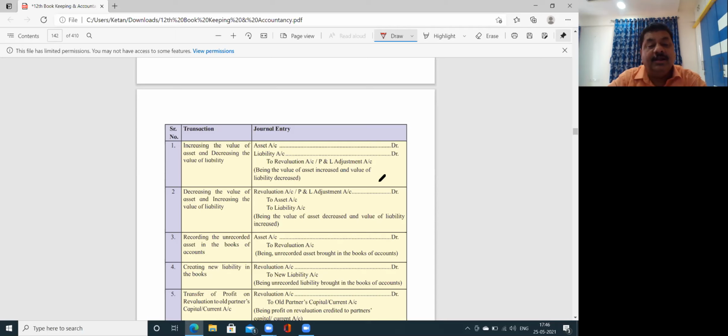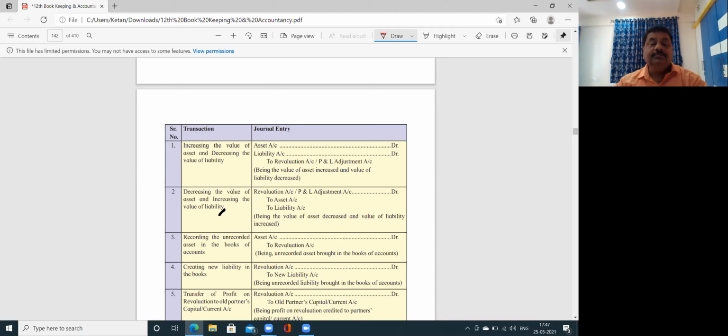But what is the journal entry? Asset account debit, liability account debit to revaluation or profit and loss adjustment account. For example, it is given that building appreciated by 20,000 rupees and the creditors are reduced by rupees 10,000. फिर entry में कैसे आएगा? Land and building account debit 20,000, creditors account debit 10,000 to revaluation account total 30,000.